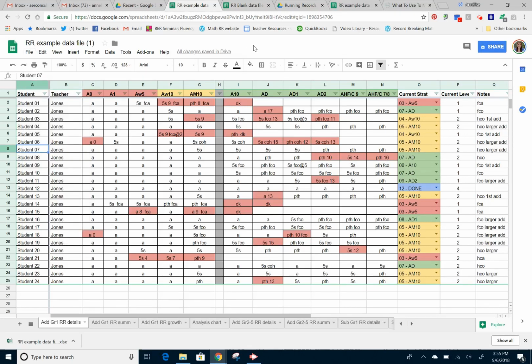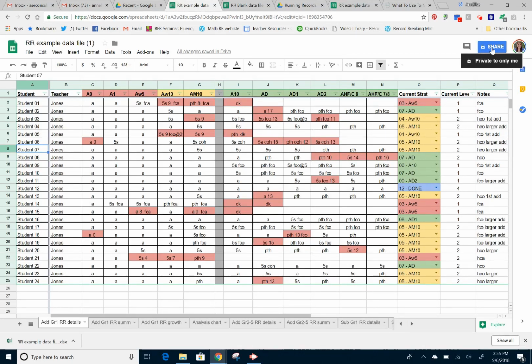I've not given anyone editable powers on that file because it's a collaboration platform, the Google Drive. If someone went into that and began entering data into that particular file, it would then populate it for all of us that are looking at that file. So you want to take my original copy and make a copy of it for yourself, and then it becomes yours. You also can then share it.